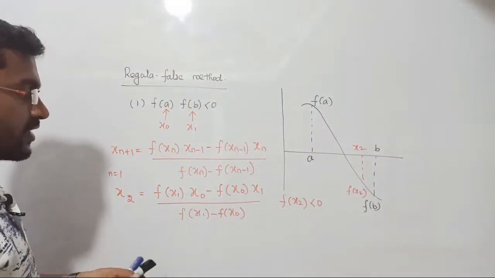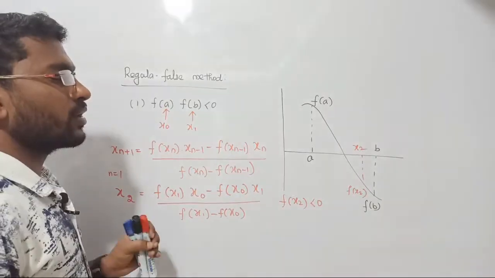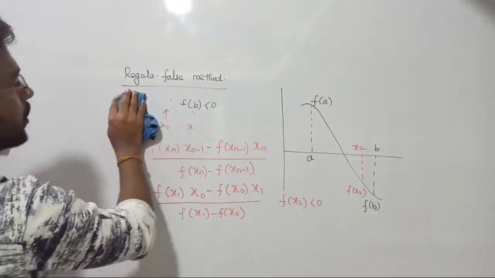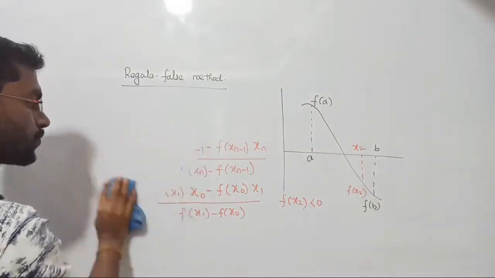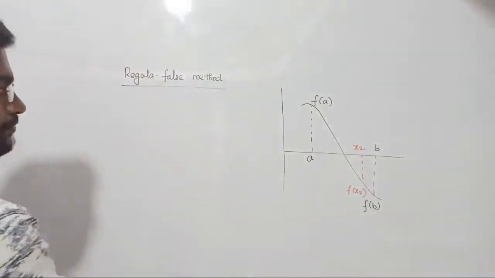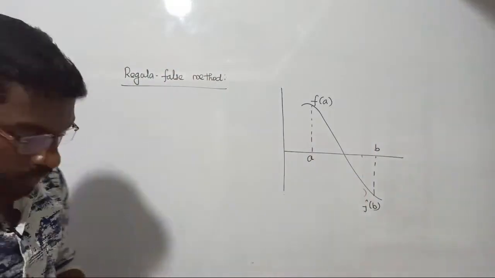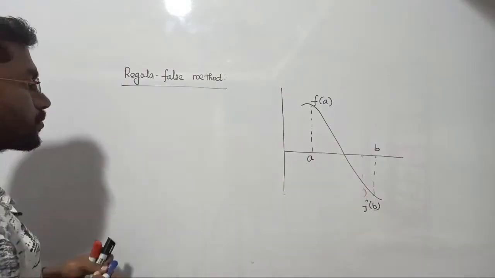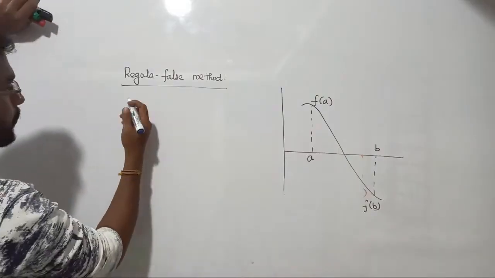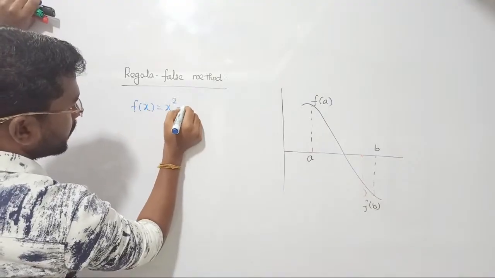So let me demonstrate with the same example that we saw in the last case. I think I took x square minus 5, right? Let us see the procedure in the regular Falsi method. Let's see what happened. Okay, let us take the function f of x equal to x power 2 minus 5.